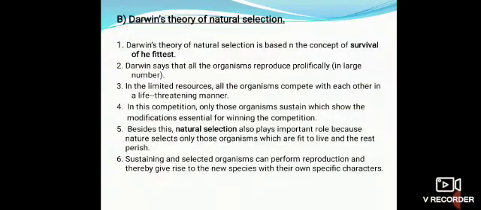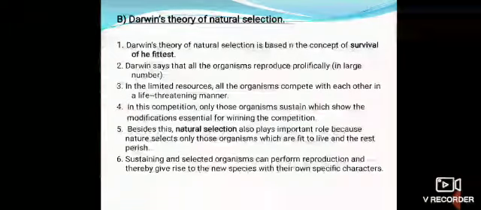Second point, Darwin says that all the organisms reproduce prolifically, means in large number. Third point, in the limited resources, all the organisms compete with each other in a life-threatening manner. Fourth point, in this competition, only those organisms sustain which show modifications essential for winning the competition.